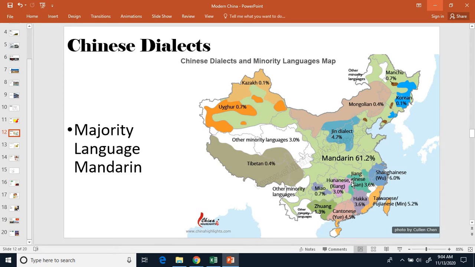The other major languages you have are Fujianese down here, which is kind of in Taiwan and over on the coast here. You have Cantonese down here, Shanghainese over here. Some of these are just dialects, like you can see right here, Jin dialect. So some are just dialects within those languages, but this gives you an idea about the various languages in the area. But Mandarin is the main one that's spoken by most people in China.